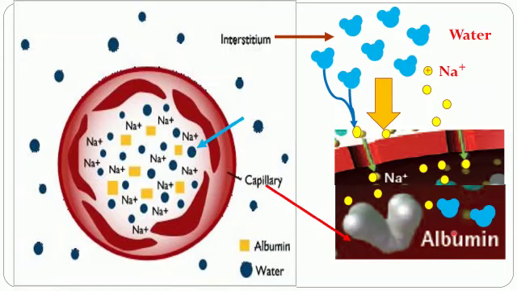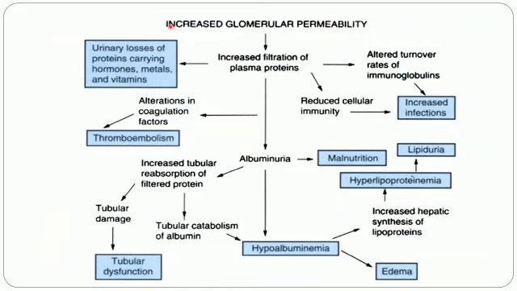Now, when there is increased glomerular permeability in certain diseases like nephrotic syndrome, there is increased filtration of plasma proteins. Increased filtration of plasma proteins will show chiefly three types of effects. One, there is urinary loss of proteins carrying hormones, metals, and vitamins. The second effect will be albuminuria, and the third effect will be reduced cellular immunity.